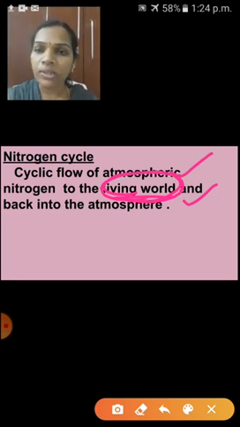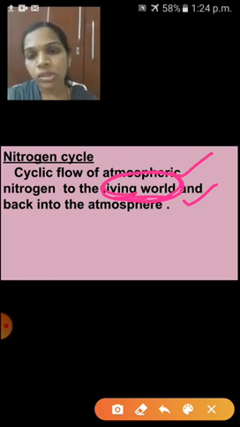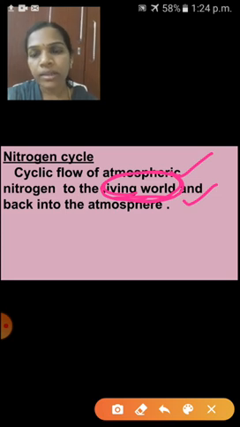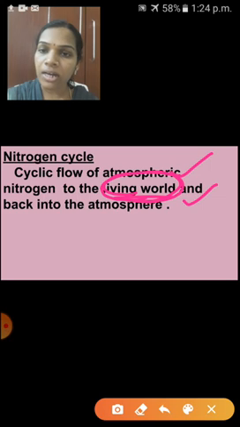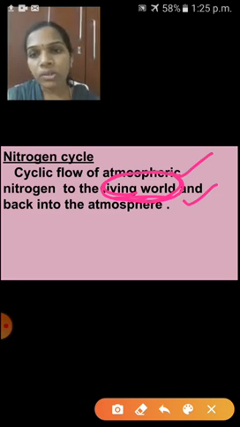Today we studied the oxygen cycle and the nitrogen cycle. In the oxygen cycle, we saw how much oxygen is present in our atmosphere, why oxygen is important, and how it flows in a cyclic manner through photosynthesis and respiration. We release carbon dioxide, that carbon dioxide is absorbed by plants, and then plants release oxygen to the atmosphere. So this is the oxygen cycle. We also saw the importance of oxygen today.